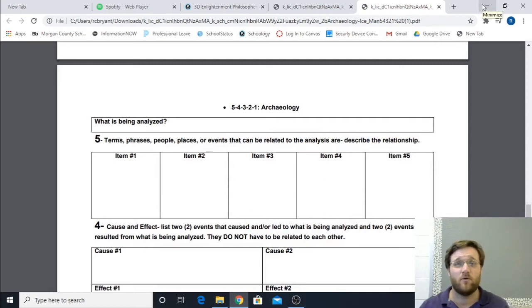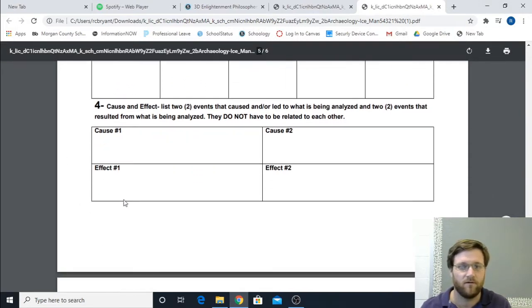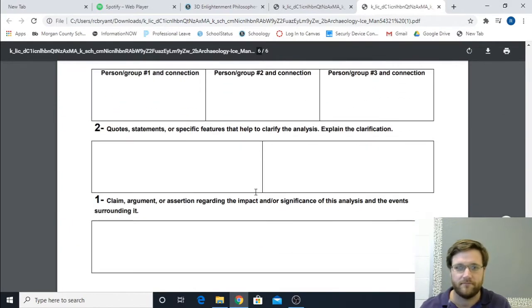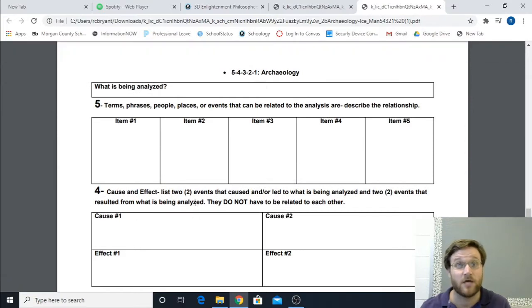Okay, so we're going to take a quick look at what's called the 5-4-3-2-1 strategy. What that means is there's going to be 5 sections to this, and in each section, you're going to have that many answers. So section 5, there's 5 things for you to fill out. 4, there's 4. 3, 2, 1. It's fairly self-explanatory as to why it's called 5-4-3-2-1. So don't focus on the name too much.